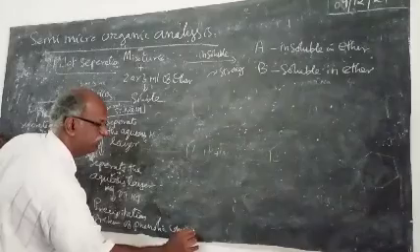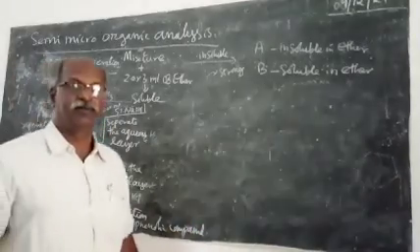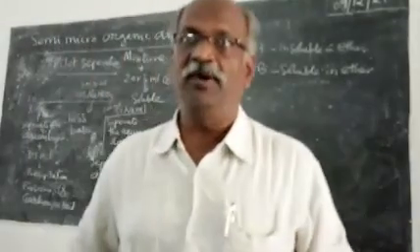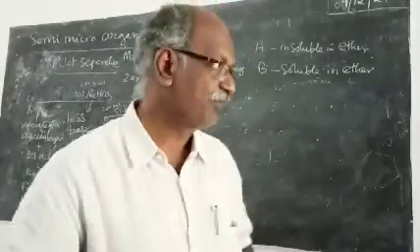Phenols are present in the mixture. You can separate the phenolic compound with the help of 5% sodium hydroxide. I will explain how we can separate.